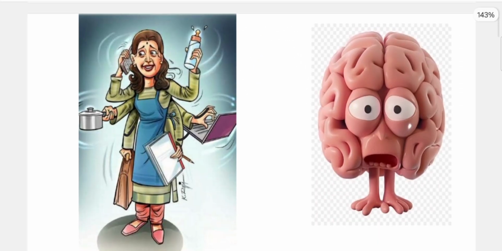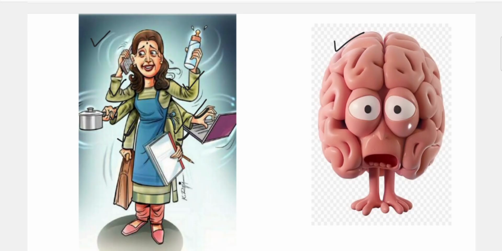You can see two pictures. One is a strange thing and another is a lady who is having 1, 2, 3, 4, 5, 6 hands. But naturally a woman does not have 6 hands, right? We all have 2 hands, but she is a superwoman. She is our mother and she does not have 6 hands, but this picture shows that with 2 hands she is doing a lot of things together.